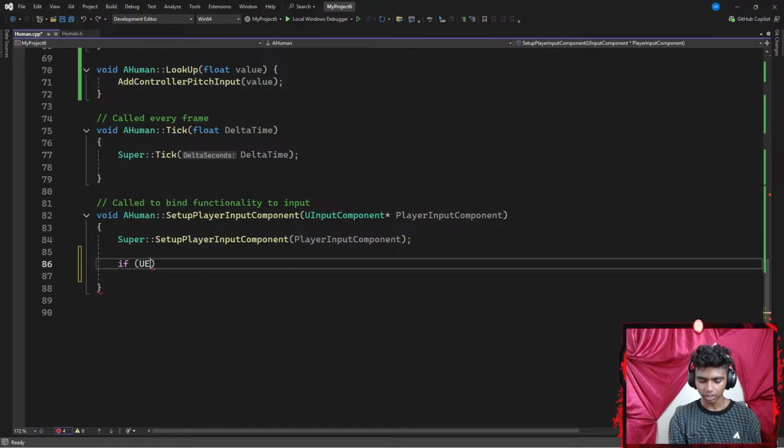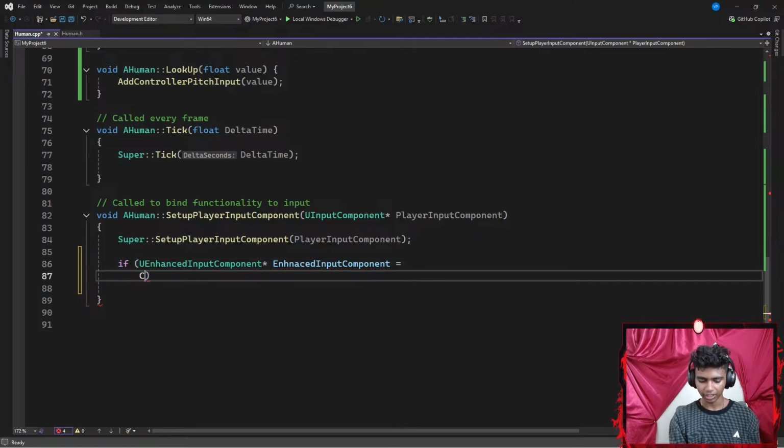Okay, let's try it. So if my UEnhancedInputComponent, which is going to be pointing towards a local, actually a pointer of EnhancedInputComponent, is equal to, let's go with something like CastChecked, with a pair of angle brackets, if my cast is checked of my UEnhancedInputComponent, then I'm going to add a pair of parentheses to invoke my function, and then I'm going to add my PlayerInputComponent here.